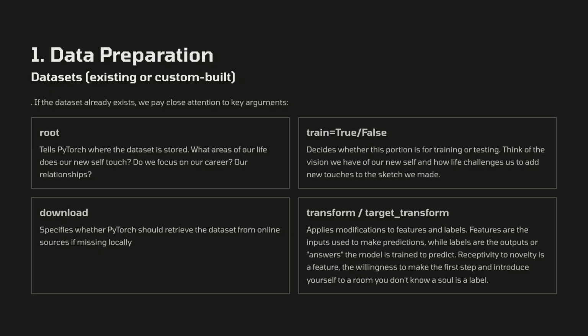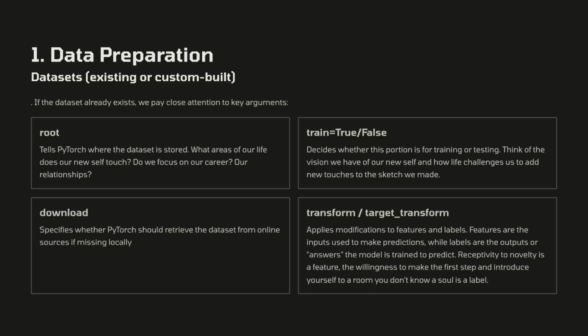What areas of our life does our new self touch? Do we focus on our career, our relationships? Train equals true or false decides whether this portion is for training or testing. Think of the vision we have of our new self and how life challenges us to add new touches to the sketch we made. Download specifies whether PyTorch should retrieve the dataset from online sources if missing locally.